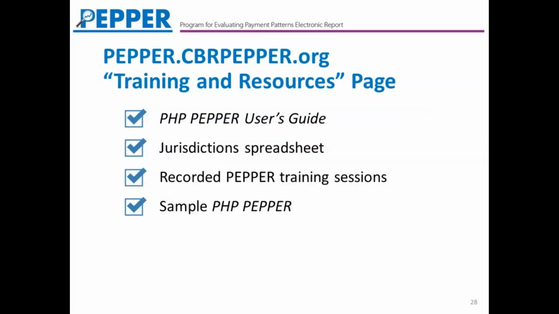Other resources that you will find on the website include the user's guide. There is a spreadsheet out there that identifies the total number of PHPs and each MAC jurisdiction in total and by state. And of course, those recorded PEPR training sessions that we mentioned earlier in the webinar. And a sample PEPR also if you're interested.